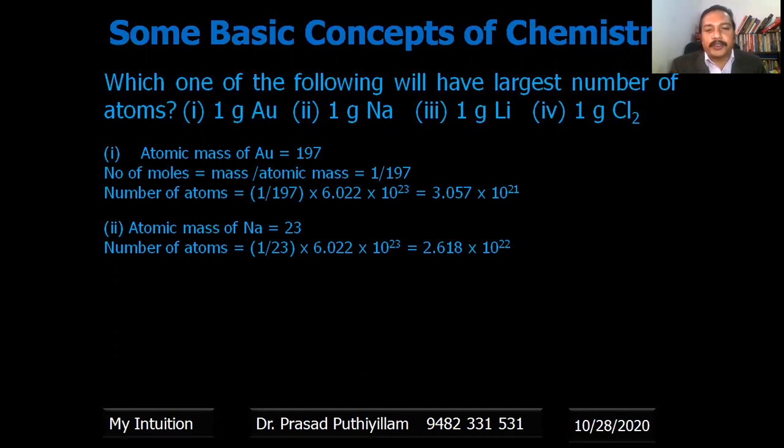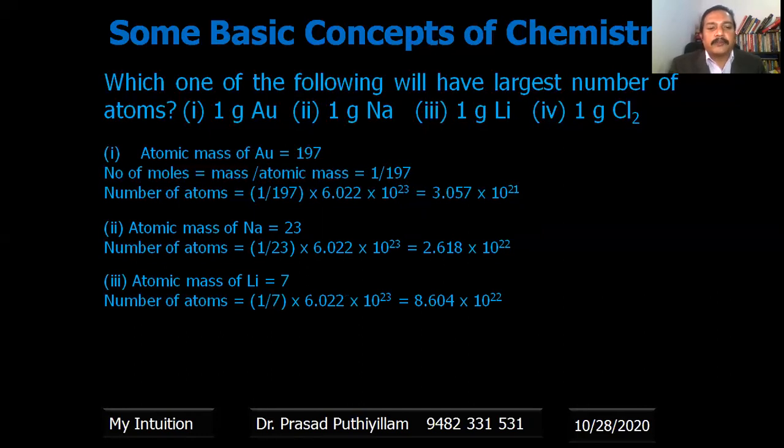1 upon 23 will become the number of moles of sodium, and multiplied by Avogadro number it gives 2.618 × 10^22. That much number of atoms are there. The atomic mass of lithium is 7. Therefore, the number of moles is 1 gram divided by atomic mass 7, and multiplied by Avogadro number 6.022 × 10^23, that is 8.604 × 10^22.